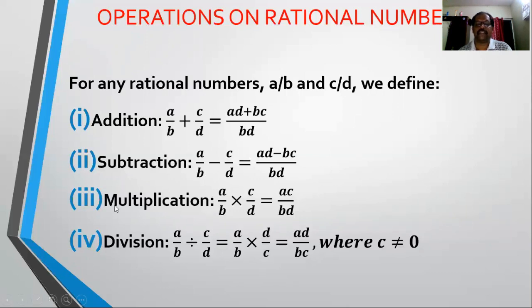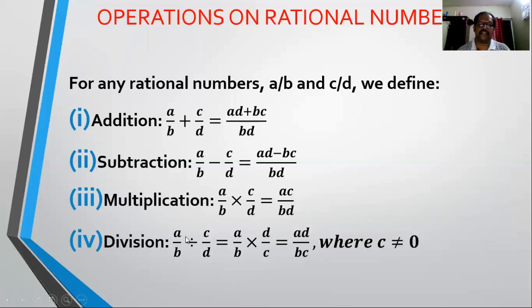Similarly, for multiplication there are some changes. As in addition and subtraction we take cross multiplication, but that is not the case in multiplication. If the numbers are A by B and C by D, while multiplying such rational numbers we take the numerator times numerator and denominator times denominator. Clear? So A into C upon B into D gives us the product of the two rational numbers. That's all. And then finally we have the division of two rational numbers.